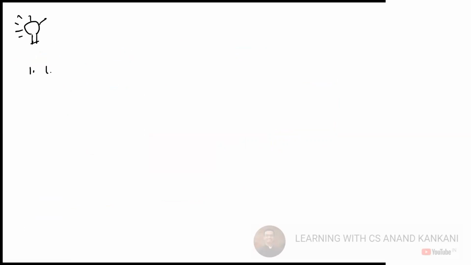One is you need to use D1 and not D0. Secondly, check the question.